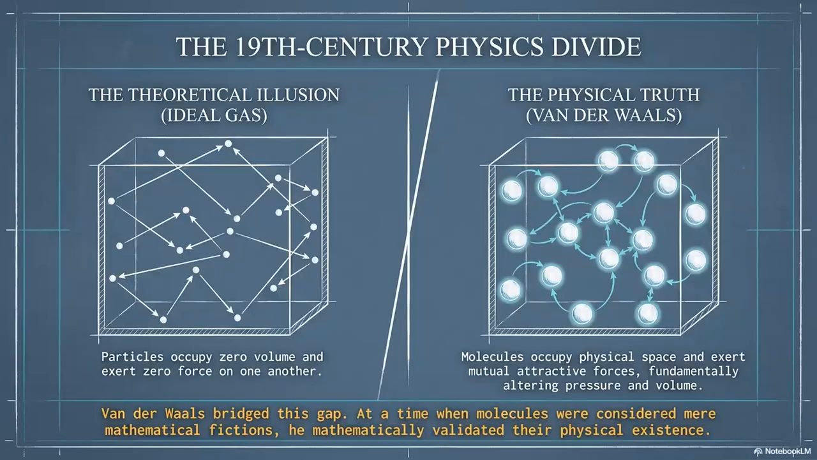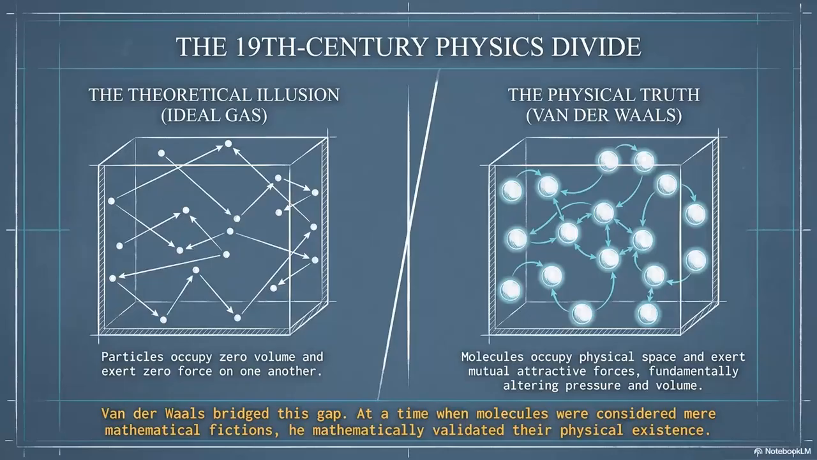Observe the great ideological schism of 19th-century physics, the divide between mathematical simplification and physical reality. On the left, we see the theoretical illusion of the ideal gas model, which treated particles as mere point masses occupying zero volume and exerting no forces on each other. On the right lies the physical truth championed by van der Waals. He recognized that real molecules occupy actual physical space and exert mutual attractive forces, fundamentally altering pressure and volume.